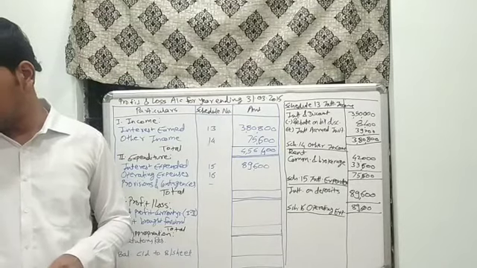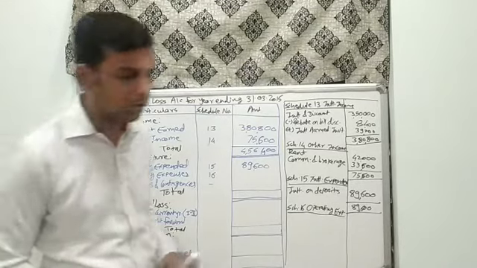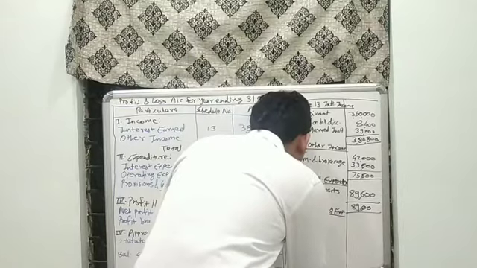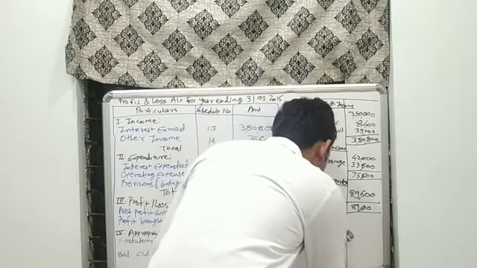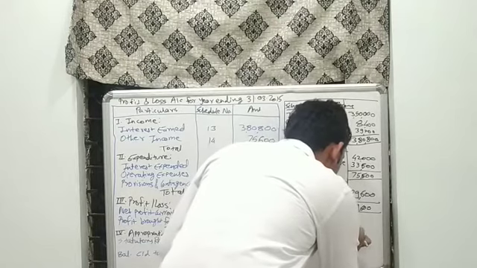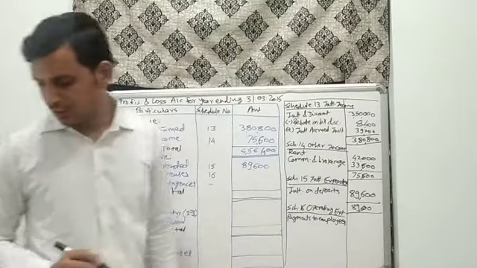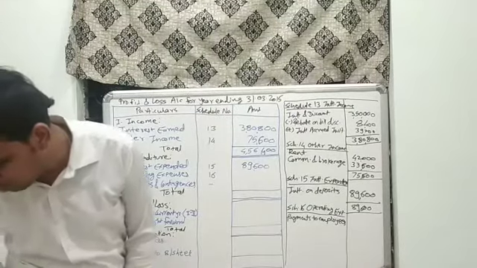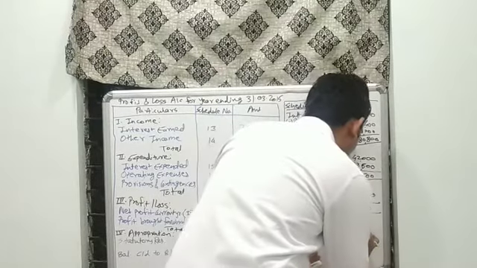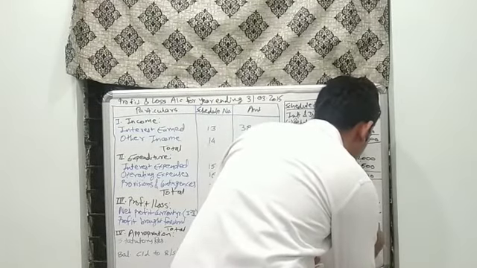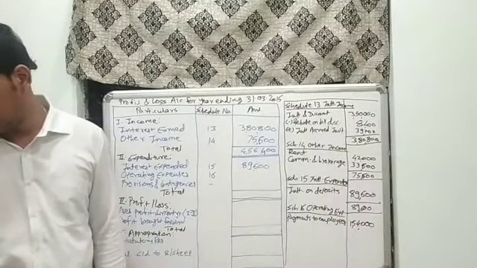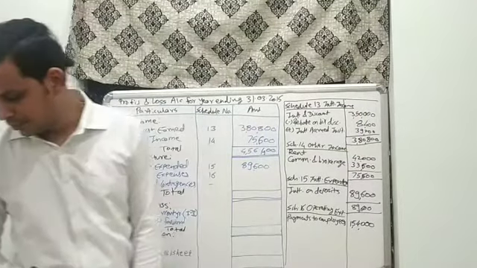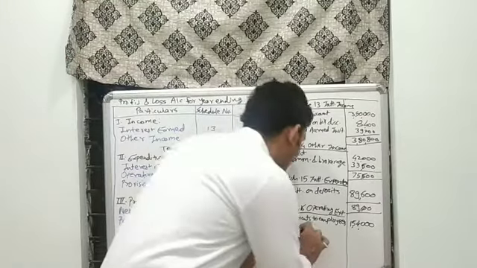The first thing is payments to and provisions for employees. That is given for rupees 1,54,000. Then the next thing is given for rent, taxes and lighting.